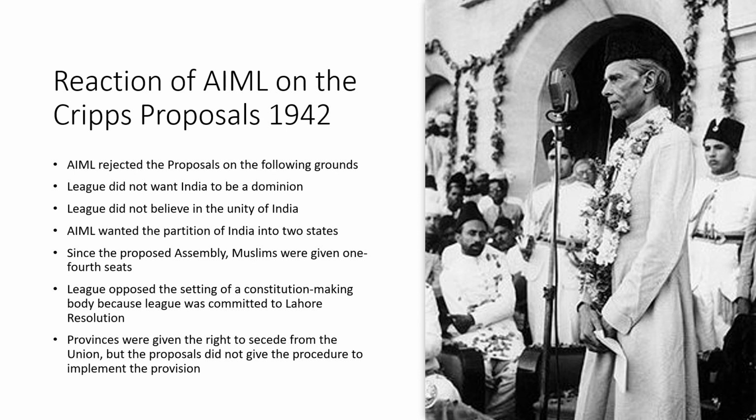This is why they were not happy with one-fourth of the seats, because it means they do not have any power, and they will have to bow down to the will of the majority. So they rejected these proposals.